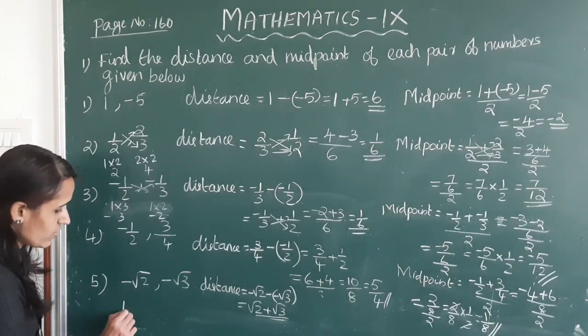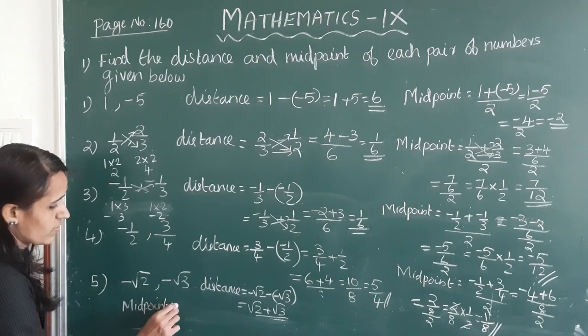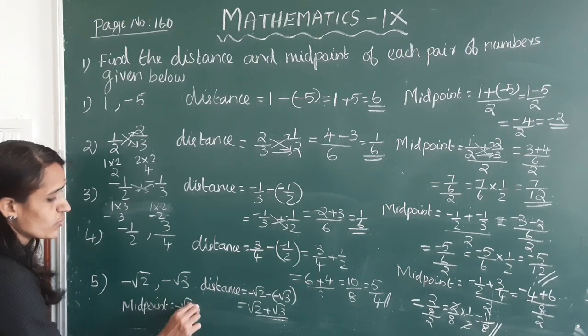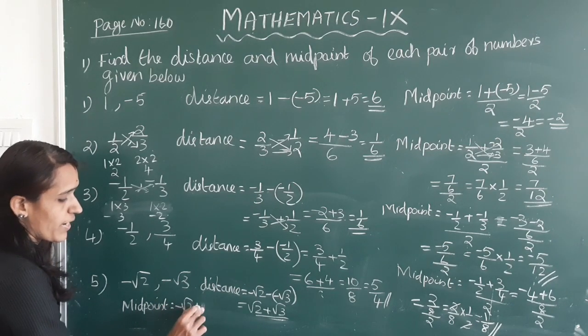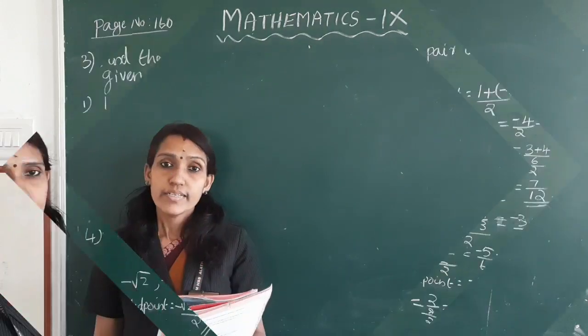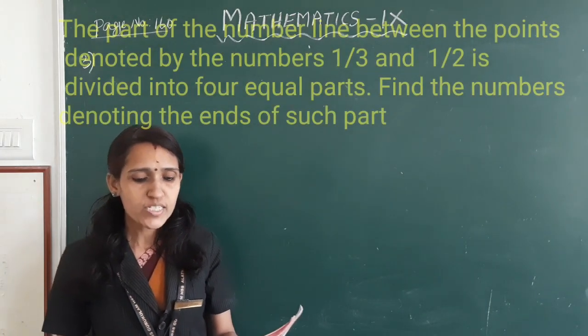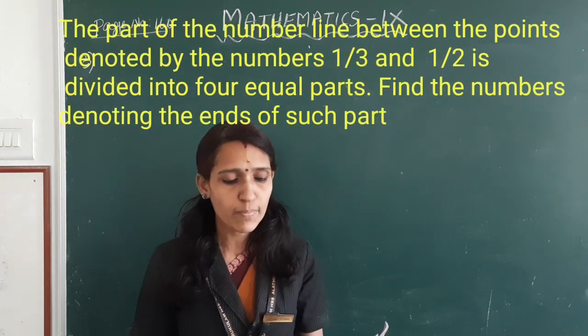Midpoint is equal to minus root 2 plus minus root 3 divided by 2. Clear?